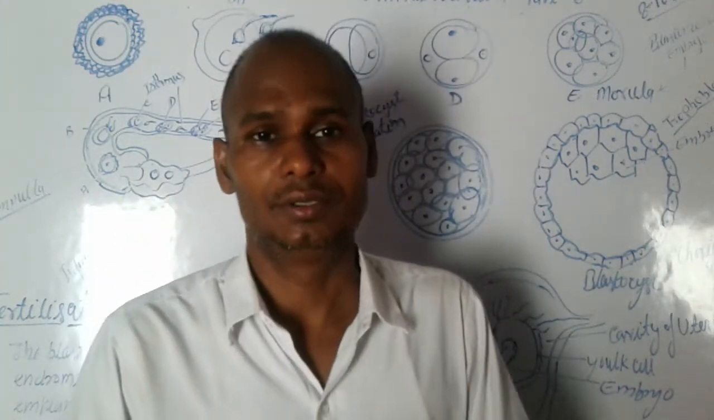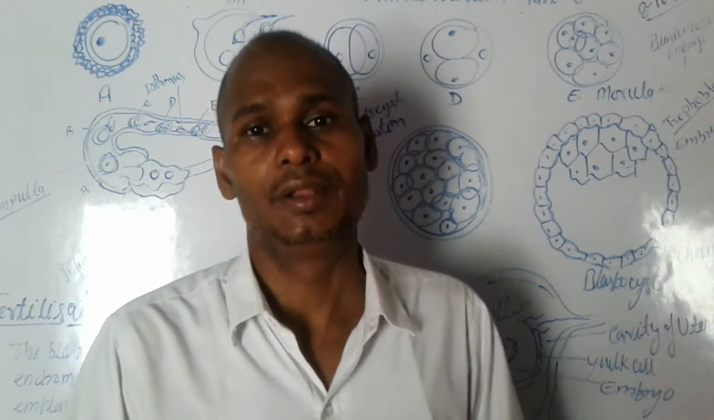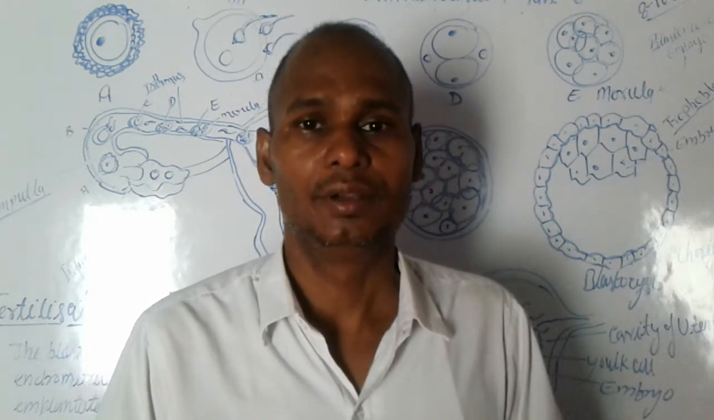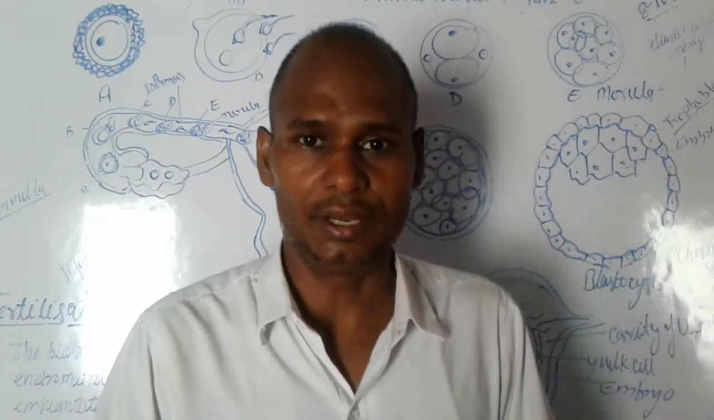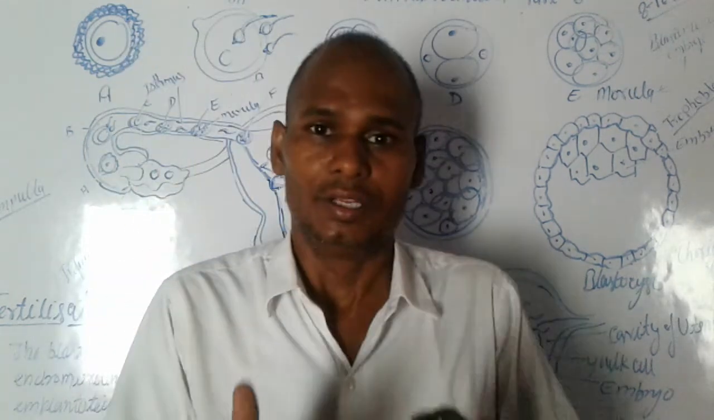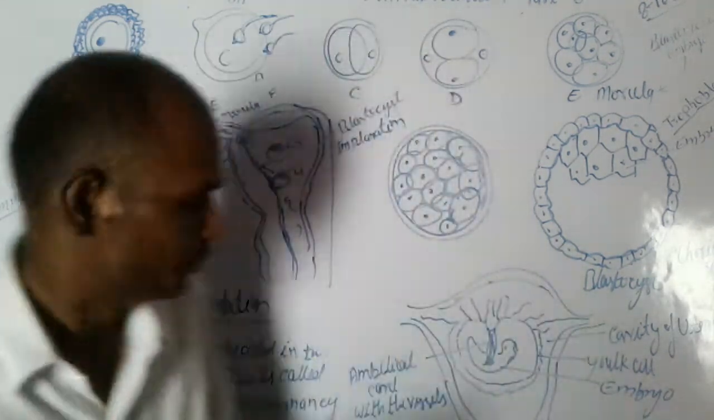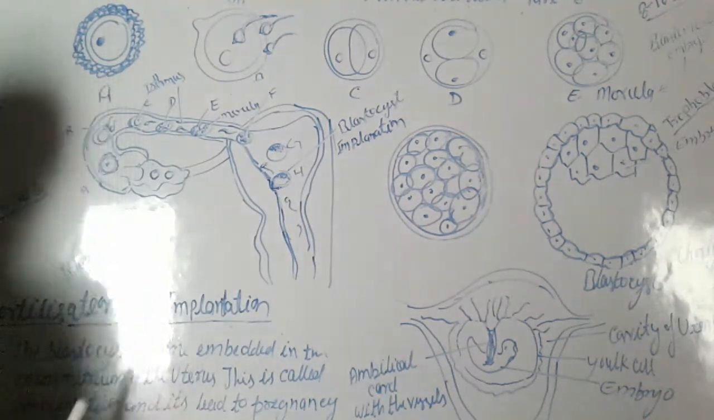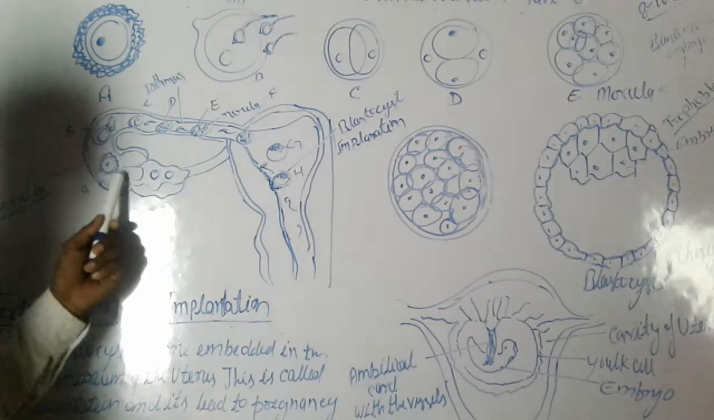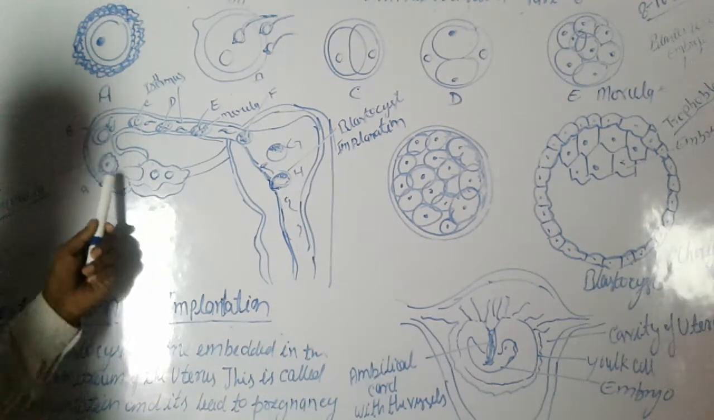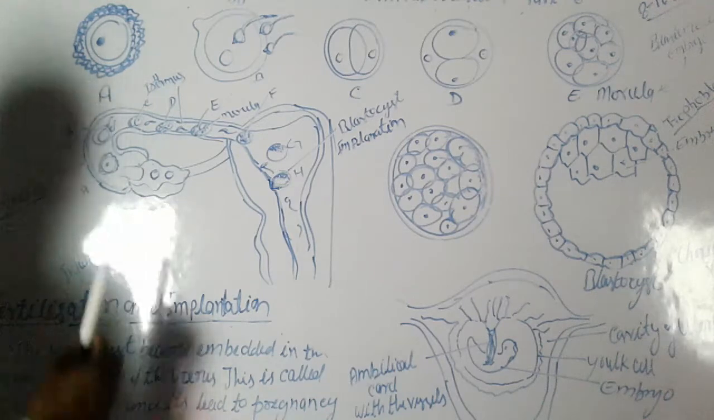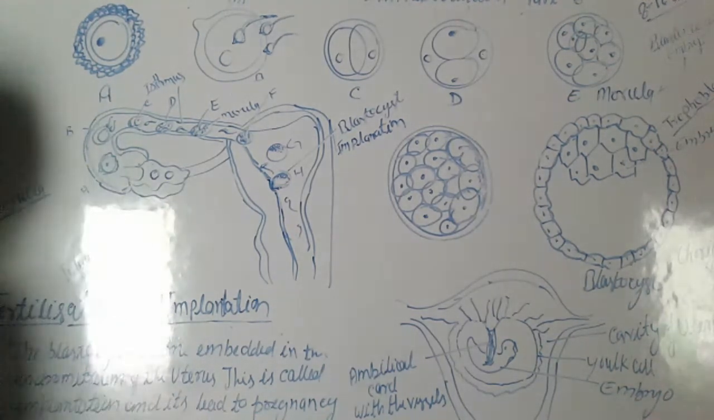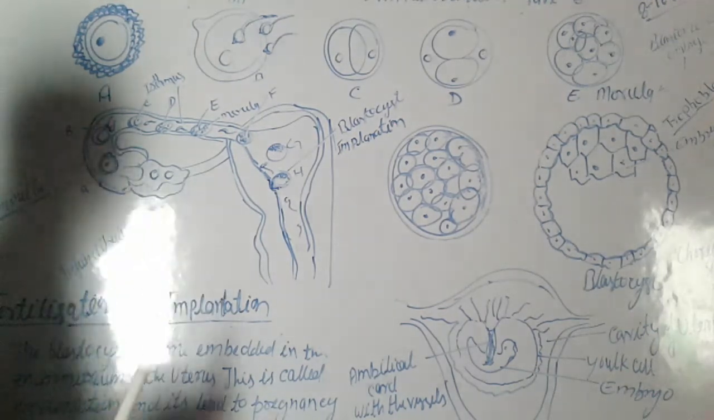During copulation, the male penis injects the semen into the female vagina. Semen has sperm, so the sperm goes to the fallopian tube. If there is an ovum present in the fallopian tube, the sperm fuses with the ovum and they make a zygote.